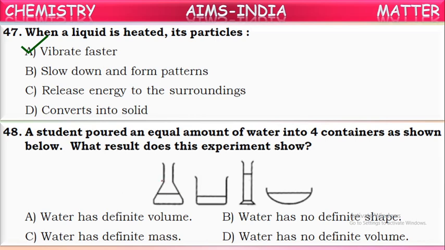Yes, if you observe in the first one, water has taken the shape of this conical flask. And the second one, water has taken the shape of the beaker. And in this, water has taken the shape of this measuring jar. The last one, water has taken the shape of this dish. So in this way, water has changed its shape according to the container. From this we can say water has no definite shape. This is the correct answer, isn't it?